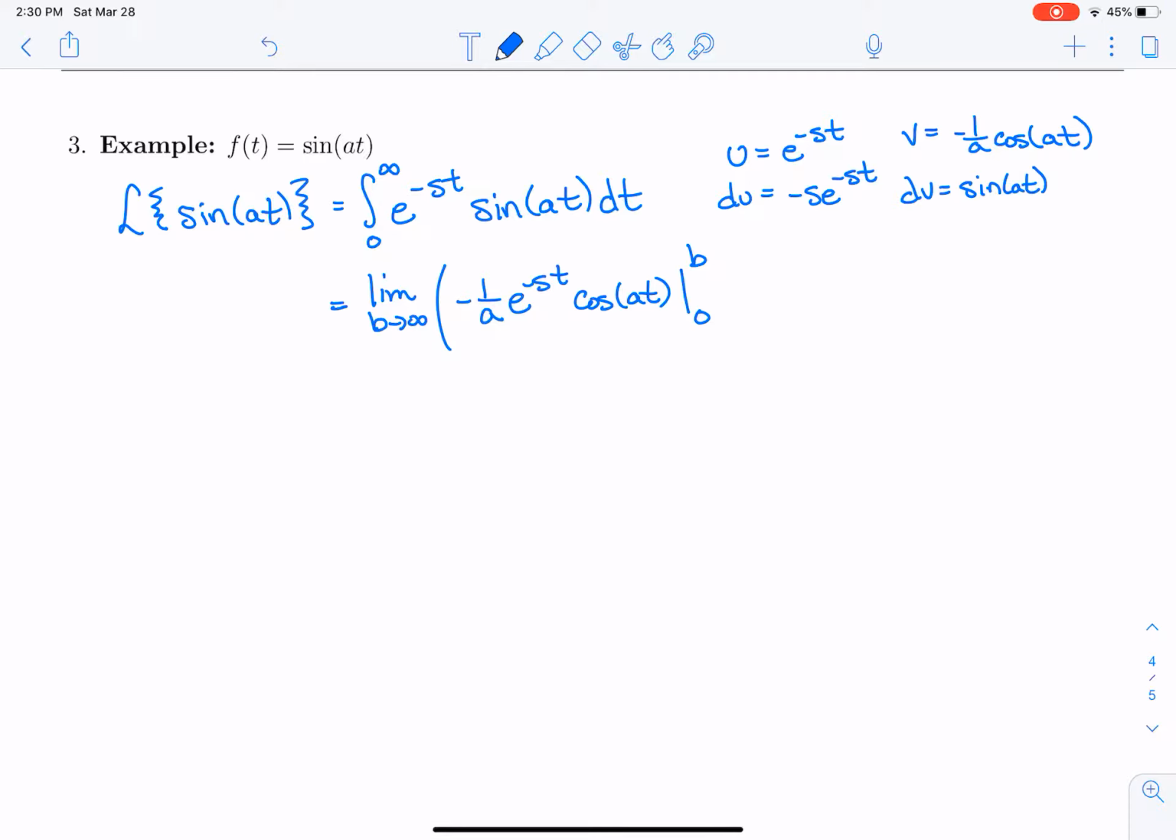And then we're going to subtract the integral from 0 to b of v times du. So v times du is going to be s over a e to the minus st cosine of at dt. Okay, so that's u times v minus the integral of v du. Okay, I'm going to make one little change, and I'm going to pull the s over a outside the integral just to make it a little bit easier.